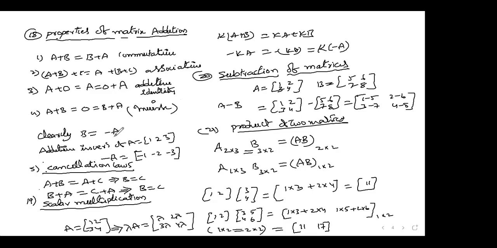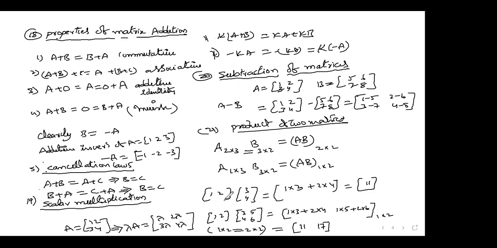Right, inverse. Additive inverse is what? Minus A, and cancellation law also we discuss. Scalar multiplication of matrices, and these are the rules, two rules here we discuss. And subtraction of matrix: the order must be the same. You can subtract here; if the order is not the same, subtraction is not possible.